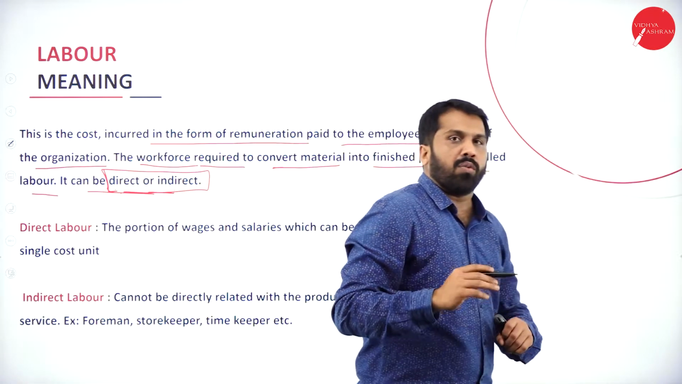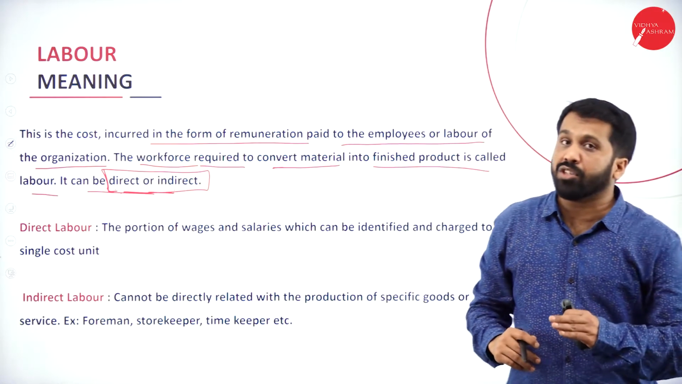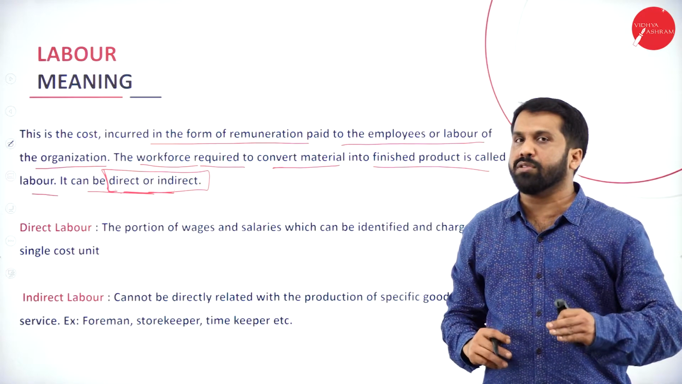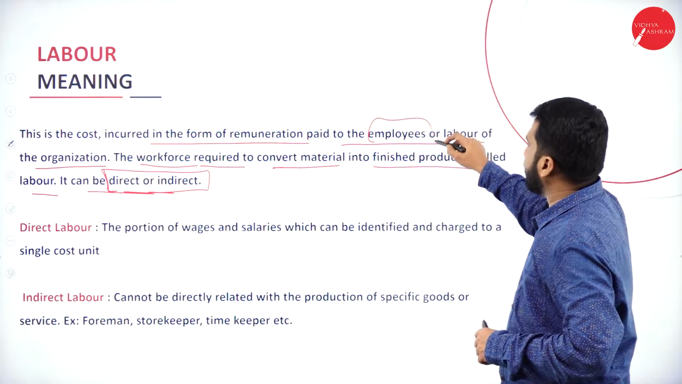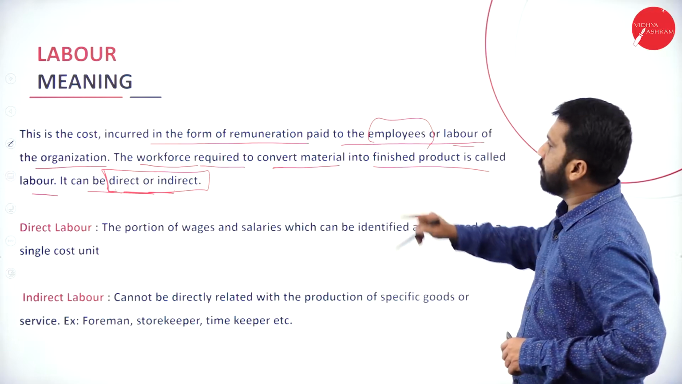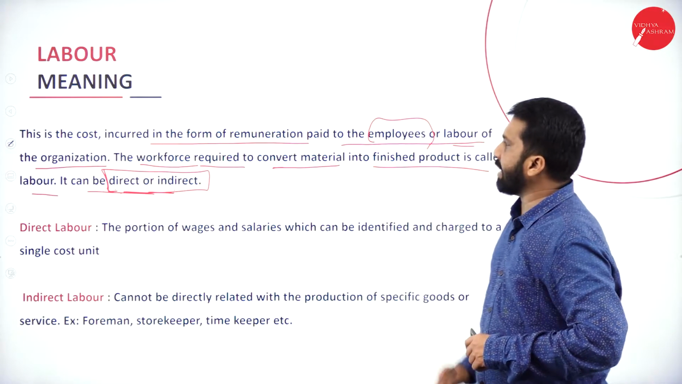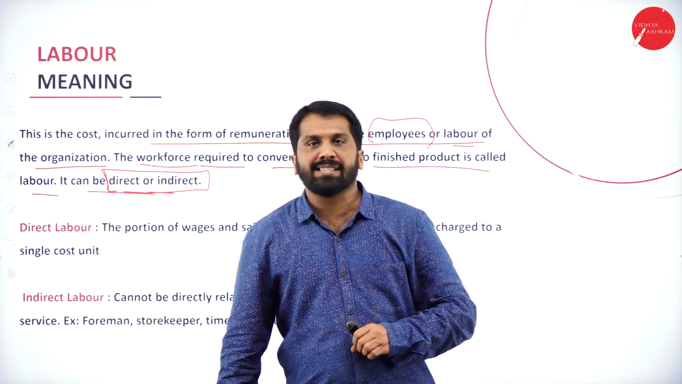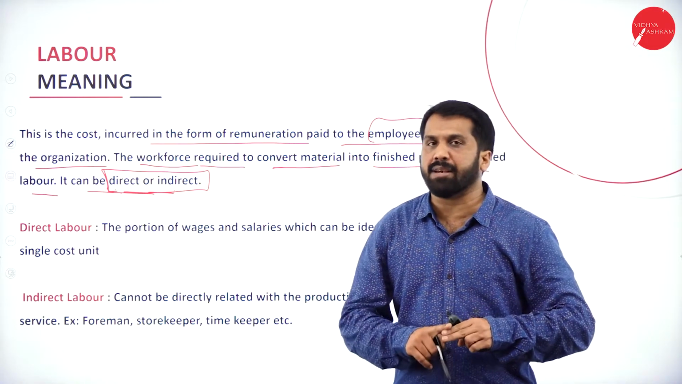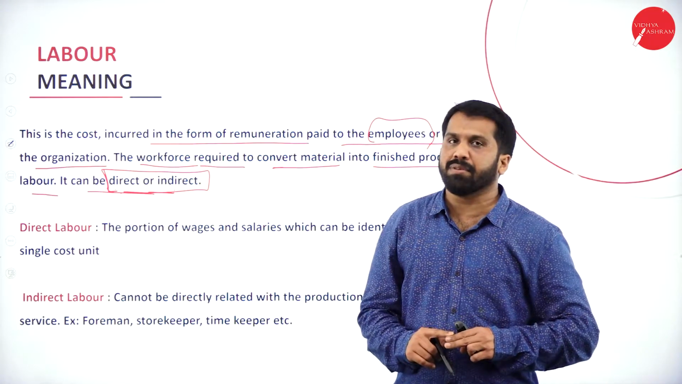So what is labor means? Conversion of material into finished goods. The persons who are involved, for them we are calling it as employees or laborers. For them we are supposed to pay salary. That is nothing but your labor cost. As I told you, you have two types: direct labor cost and indirect labor cost.